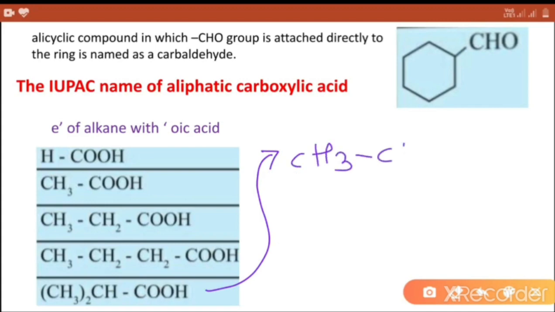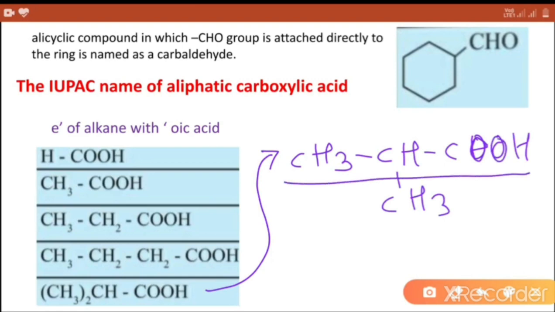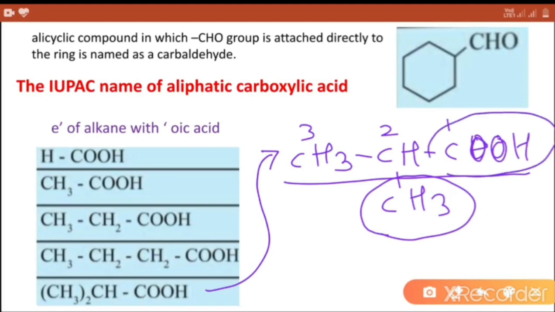Next compound, structure of this compound is represented in this way. This is straight chain of carbon which contains 3 carbon atoms in this straight chain, and this CH3 group or methyl group is present at the second position. But in the common name, next to this carboxyl group, the carbon atom is called as alpha carbon and the next carbon atom is called as a beta carbon.